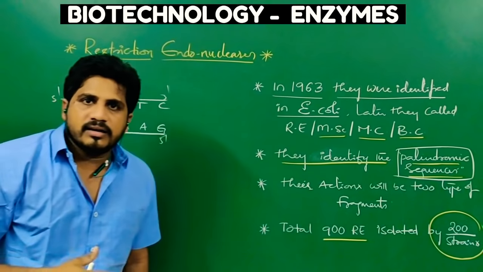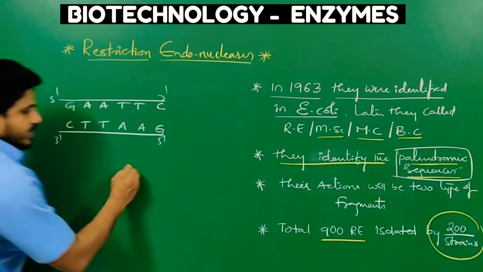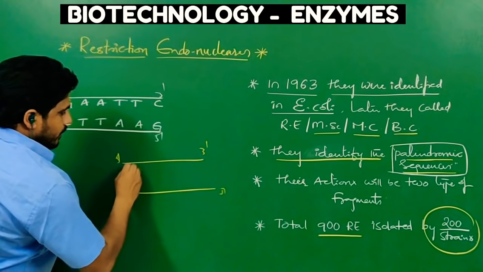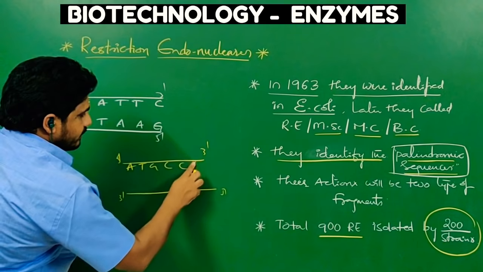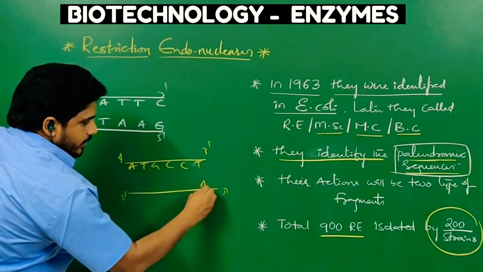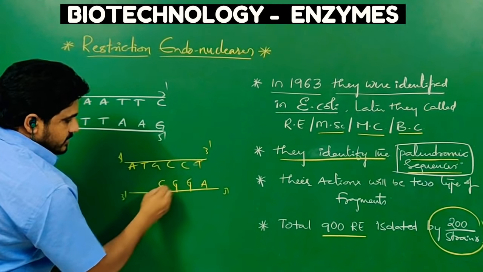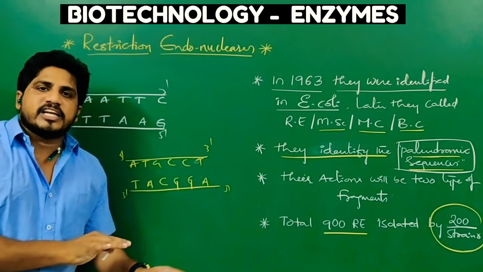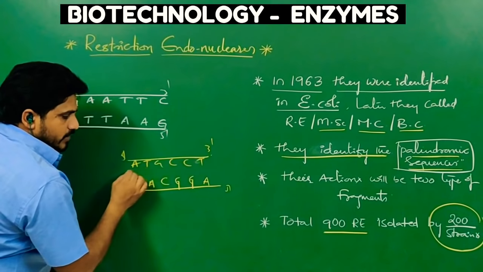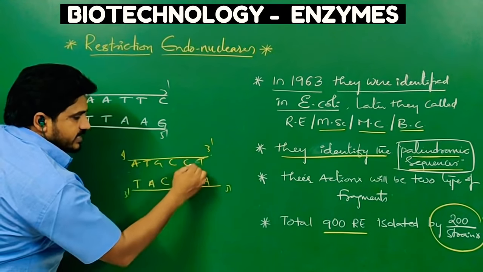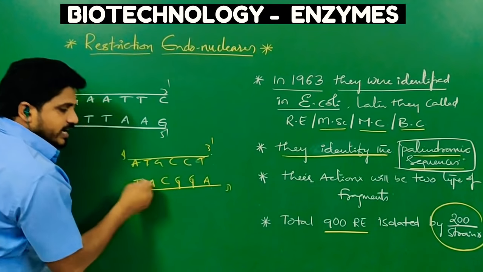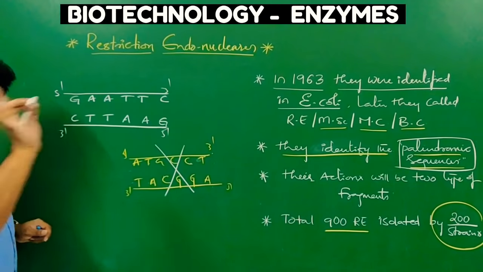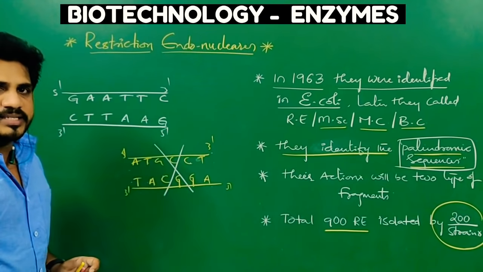You may not be surprised here, but if you take a normal DNA sequence, 5' to 3', ATGCCT, then opposite, what will be there? AGGCAT. This is not a palindromic sequence. It is a normal nucleotide sequence. Here, 5' to 3', the nucleotides are ATGCCT, but here AGGCAT. So this sequence is not a mirror of the other, so it is not a palindromic sequence. Now you can understand what exactly a palindromic sequence is.